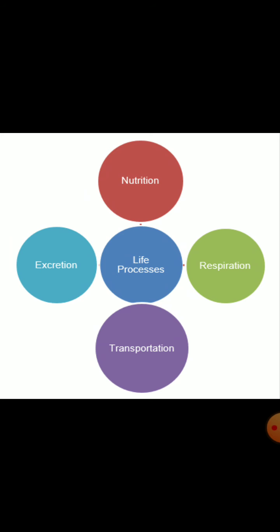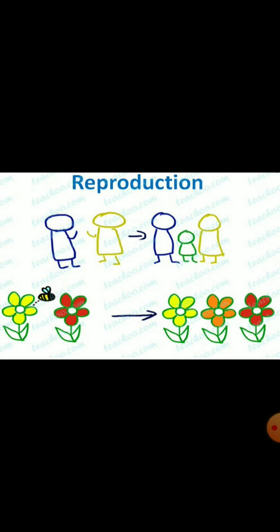We have learned about nutrition, respiration, transportation, excretion. And we know that all these life processes are essential for all living organisms. On the other hand, reproduction is not necessary to maintain the life of an individual organism.